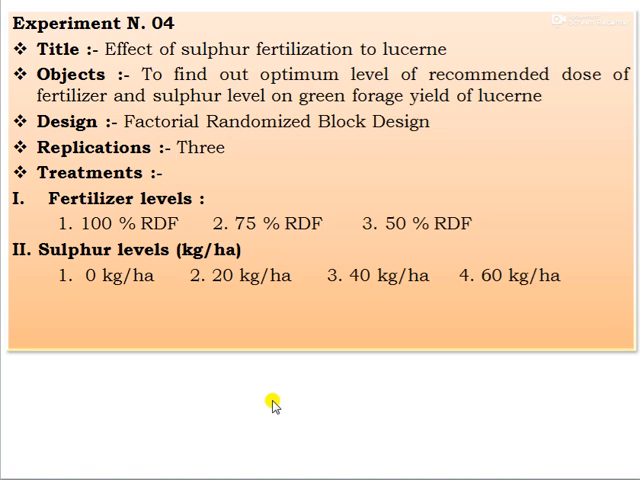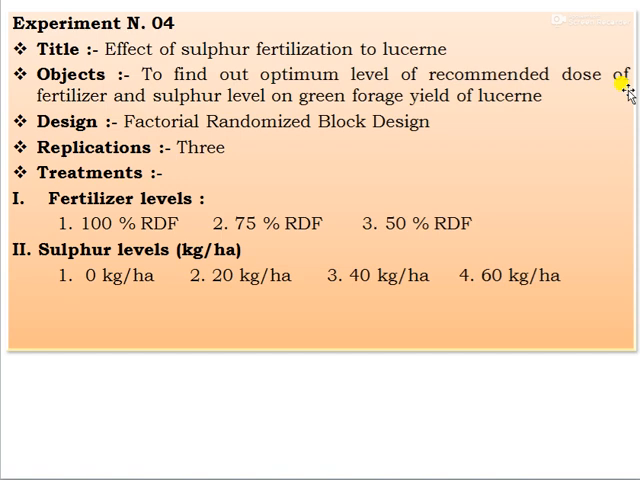And number 4, that is the effect of sulfur fertilization on lucerne. This is also an important forage crop grown under rabi season. The main objective of this experiment is to find out the optimum levels of the recommended dose of fertilizer and the sulfur levels on the green forage yield of lucerne.